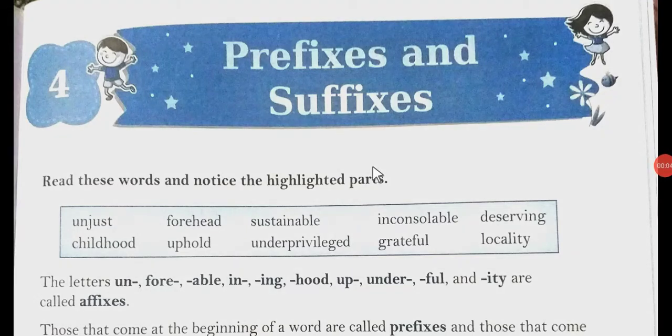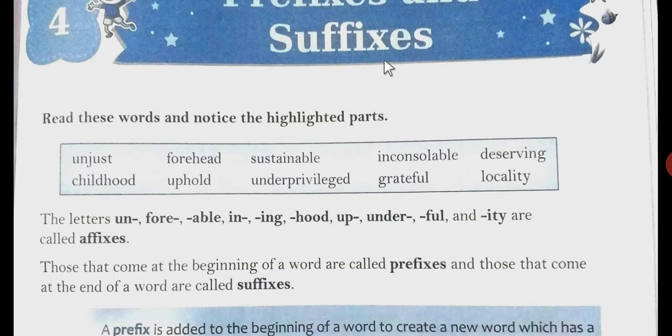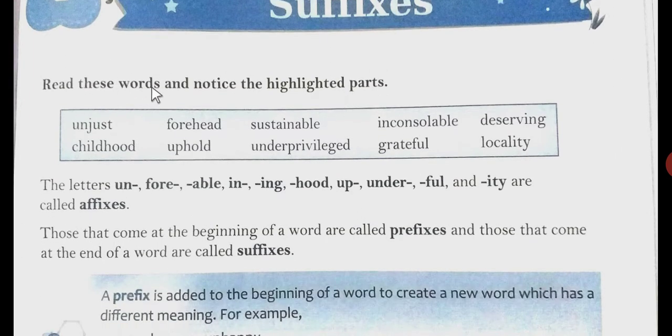And let's see the fourth chapter of the vocabulary: prefixes and suffixes. So, read these words and notice the highlighted parts. Unjust, forehead, sustainable, inconceivable, deserving, childhood, uphold, underprivileged, grateful, locality.